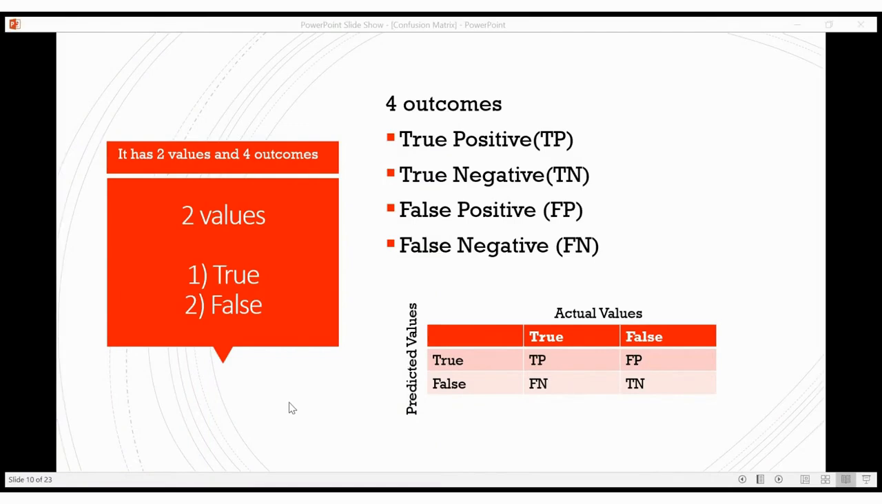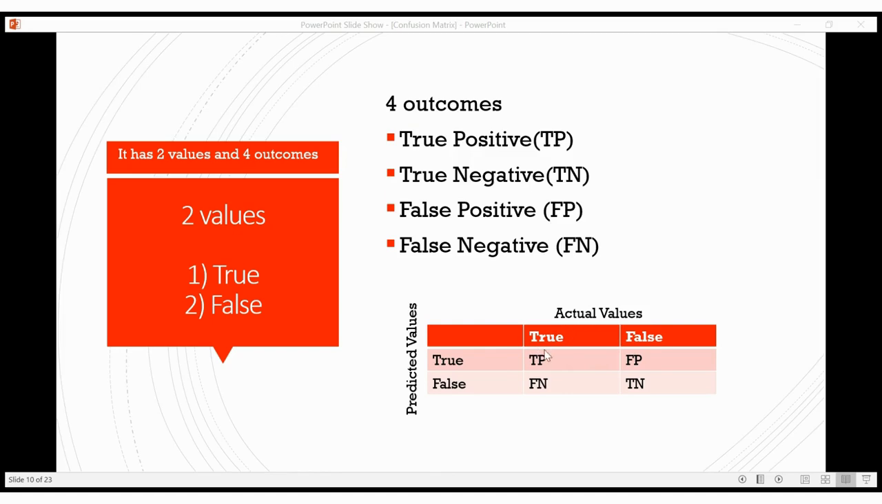Here, the confusion matrix will have two values, true and false. For these two values, we will have four outcomes. The four outcomes I have mentioned here are true positive, true negative, false positive, and false negative. Let me explain how they are placed in the form of a matrix. Here you can see actual value and predicted value. Actual values are the values collected from the data set. Predicted values are from the models using machine learning. So actual value will have true and false, and the predicted value will have true and false.